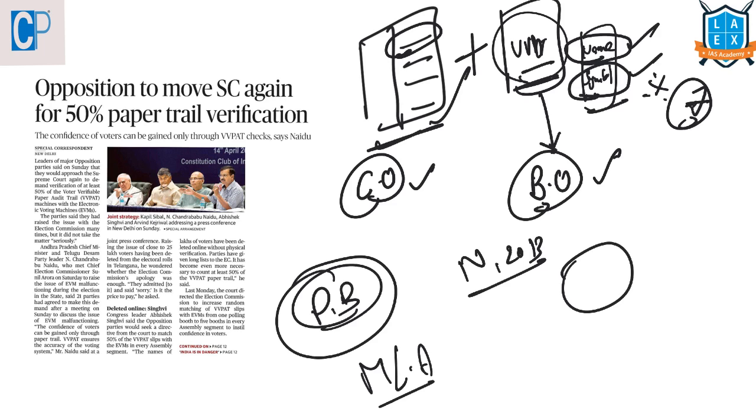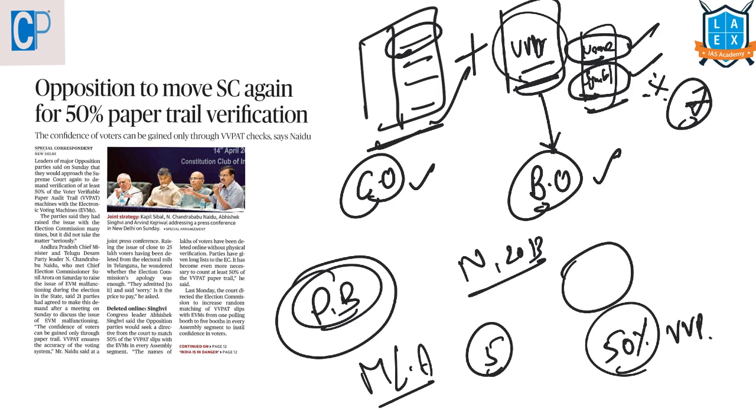But recently the Supreme Court has ordered to extend this number to 5 randomly selected EVMs in each assembly constituency. But the opposition parties were saying to count 50% of the VVPAT slips. So even this can be a possible question: how the Election Commission is counting, whether they are counting one randomly selected polling booth or all the VVPAT slips.